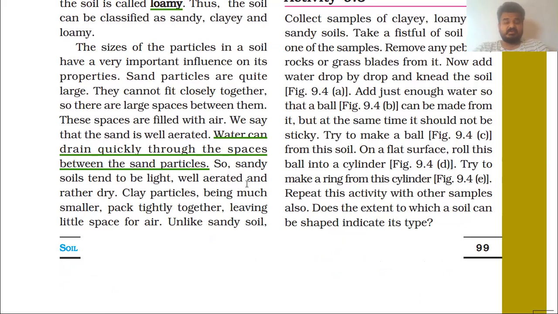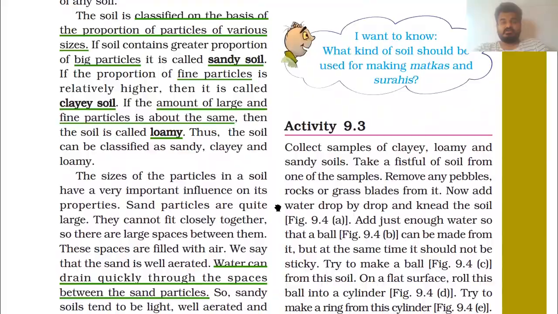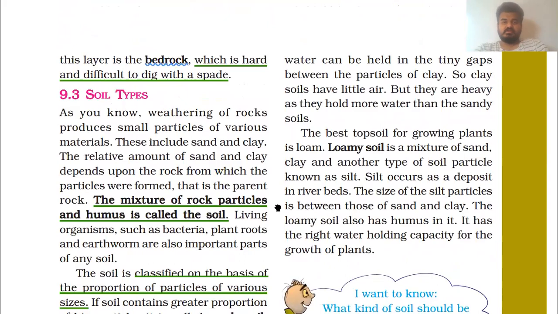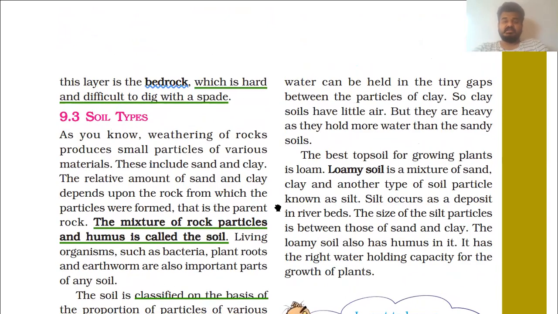Clay particles are much smaller, packed tightly together, leaving little space for air. Unlike sandy soil, water can be held in the tiny gaps between the particles of clay.